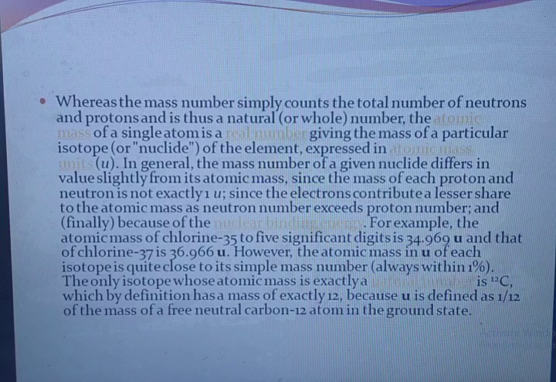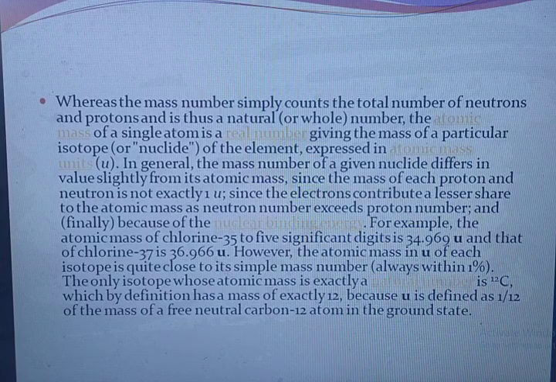Whereas the mass number simply counts the total number of neutrons and protons and is thus a natural or whole number, the atomic mass of a single atom is a real number, giving the mass of a particular isotope or nuclide of the element expressed in atomic mass units. In general, the mass number of a given nuclide differs in value slightly from its atomic mass, since the mass of each proton and neutron is not exactly 1 unit, since the electrons contribute a lesser share to the atomic mass as neutron number exceeds proton number, and finally because of the nuclear binding energy.